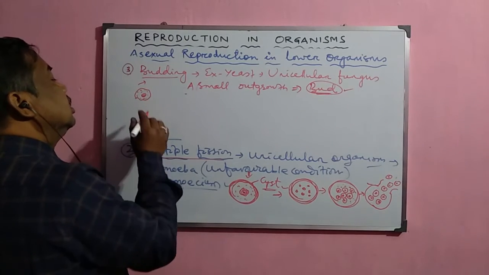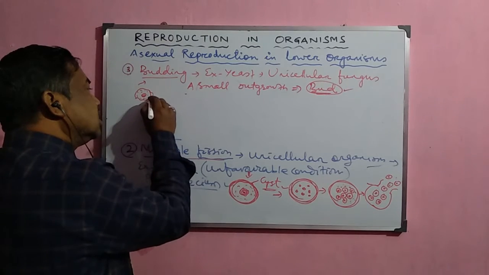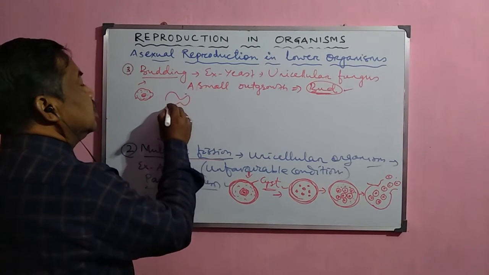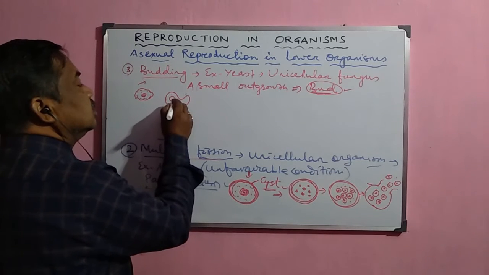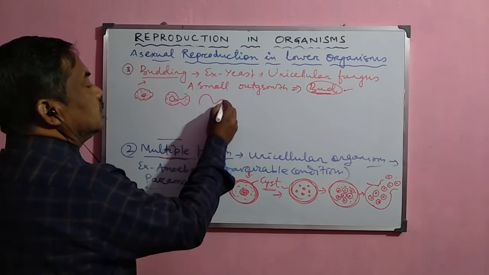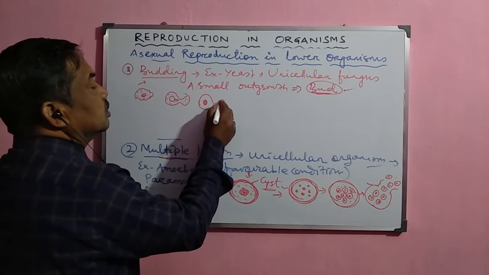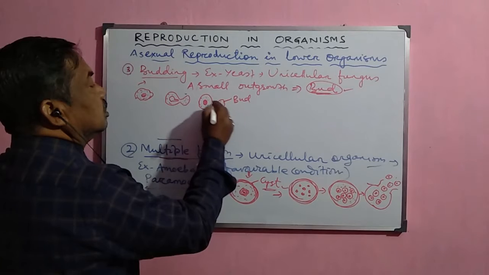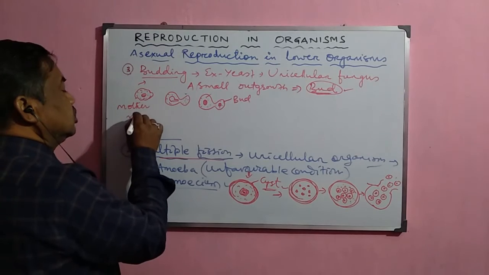Now what happens here? Suppose this is the yeast cell. Now the small outgrowth appears here in the yeast cell. Gradually this small outgrowth grows in size, and the nucleus which was there gradually elongates, and this elongation moves towards this bud. Suppose this is the bud. Now one nucleus remains here and another nucleus remains here. This is the bud and this is the mother cell, or the mother yeast.